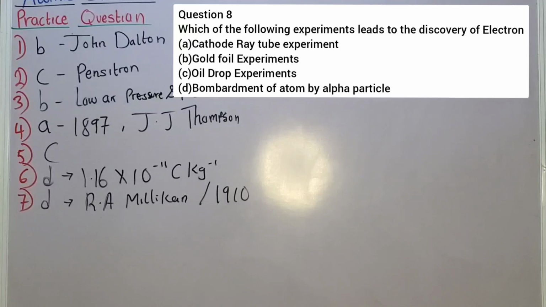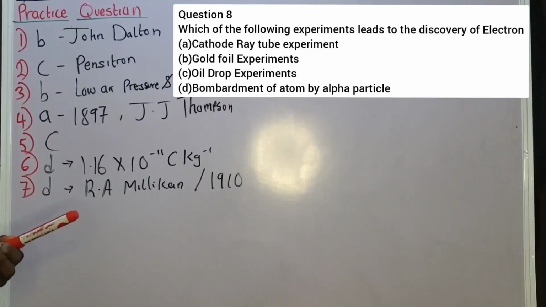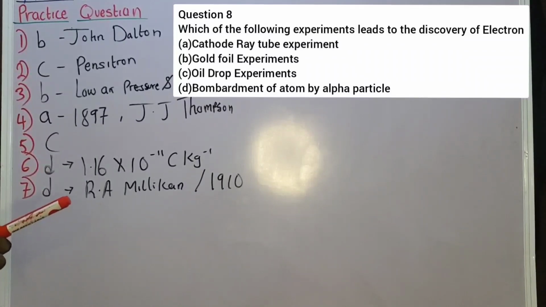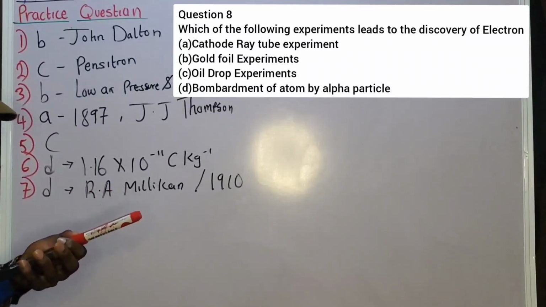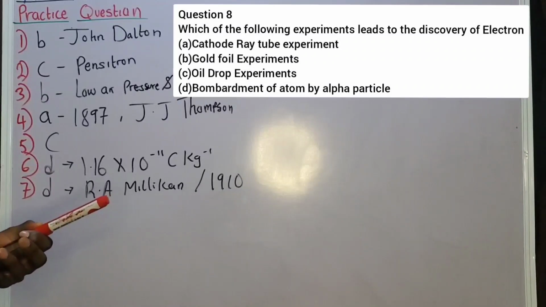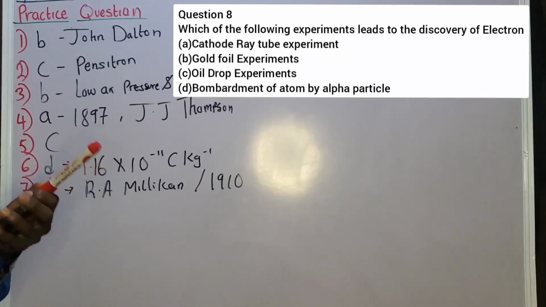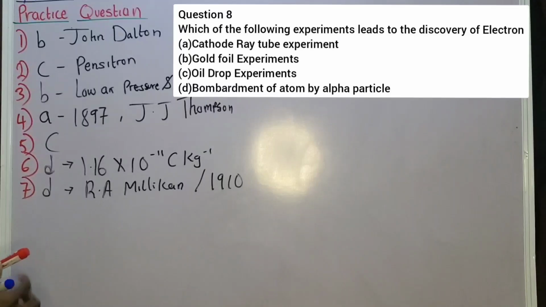Question 8 says, which of the following experiments. All the options that you see here are experiments, but there is a single one among them that leads to the discovery of the electron. So we are asked to determine that experiment. Option A, cathode ray tube experiment. Option B, gold foil experiment. Option C, oil drop experiment. Option D, bombardment of atom by alpha particles. The correct answer to that question is option A, the cathode ray tube experiment.